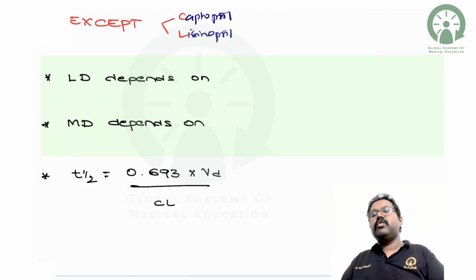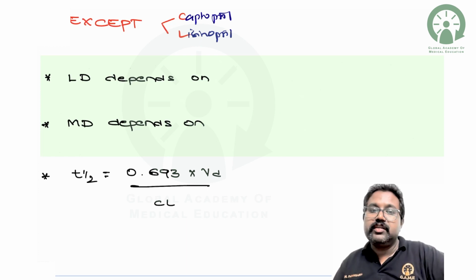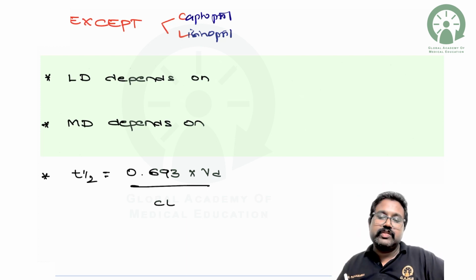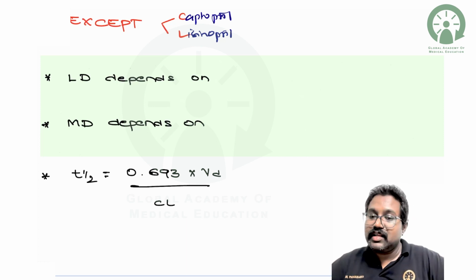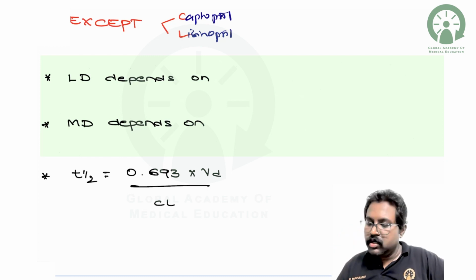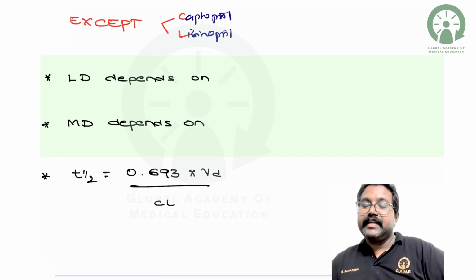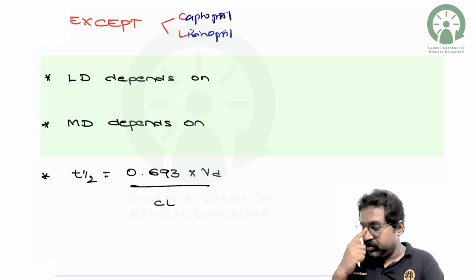So why do we need to give a loading dose? Loading dose is given to saturate the tissue stores, to completely occupy the tissue stores. You need to give the loading dose so that when the tissue stores are attained, you can reach the steady state concentration easily. Also, these drugs will have a large volume of distribution. One such good example will be your chloroquine. So chloroquine will be the example for the drug which is having the larger volume of distribution.